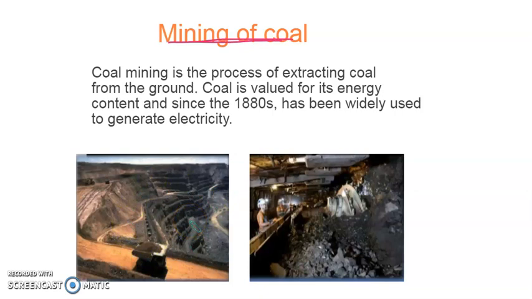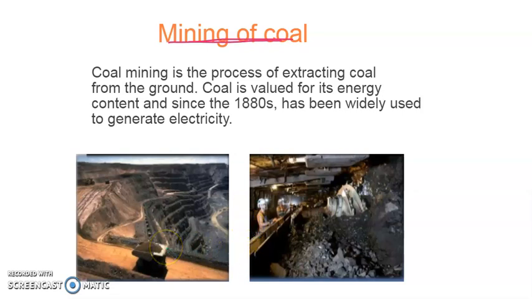Earlier, coal was used in producing electricity. Nowadays, it is used in extraction processes and in various other fields. Electricity production, steel, iron, and all such industries require coal. So from where do we get the coal? We obtain coal from the process known as mining.